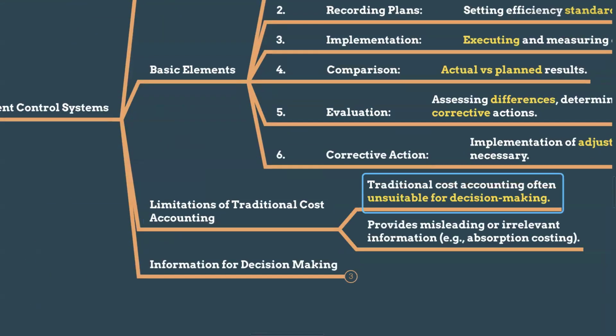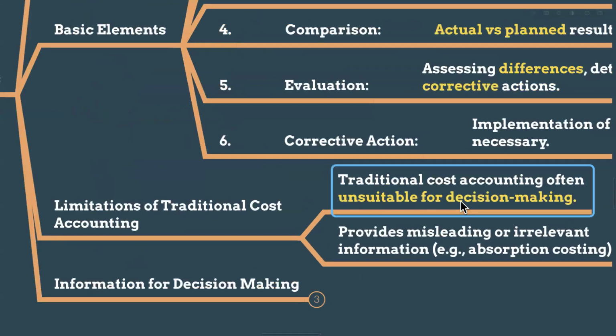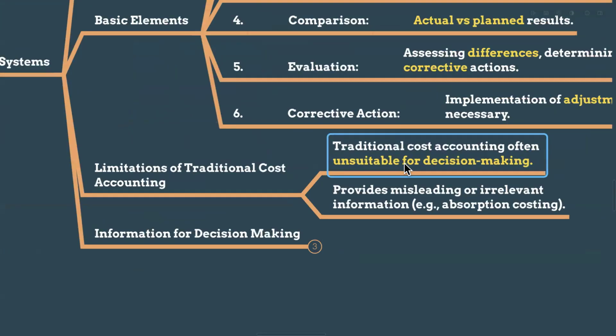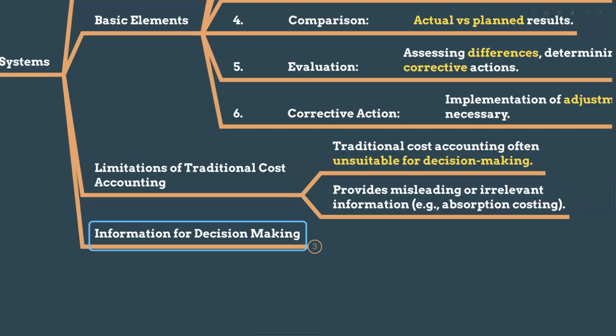And limitation of traditional cost accounting. The traditional cost accounting is often unsuitable for decision making, my dears. It is unsuitable because it provides misleading or irrelevant information, like absorption costing. We are considering that as irrelevant. Marginal costing is what management accounting mostly uses. In management accounting, we are mostly using the marginal cost basis because that is relevant. But absorption costing, for the purpose of management accounting, is unsuitable.